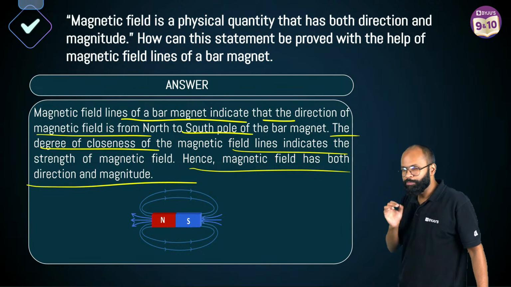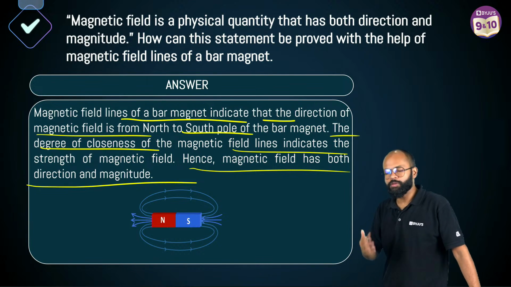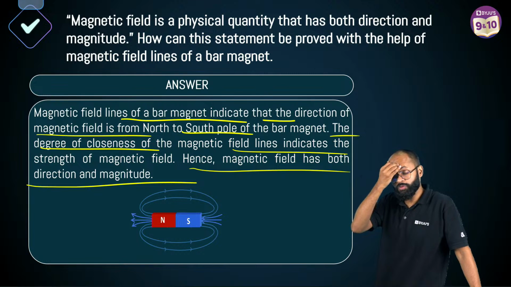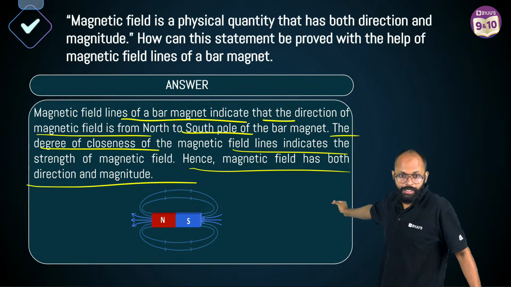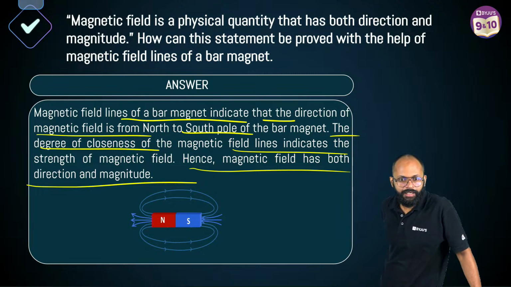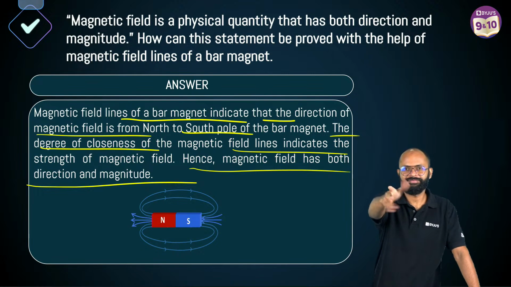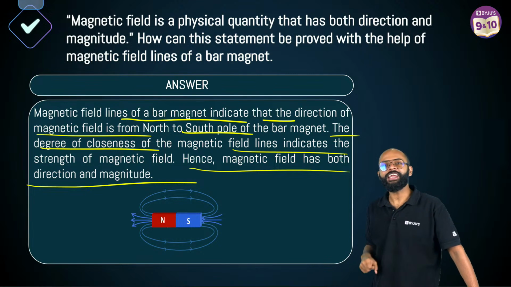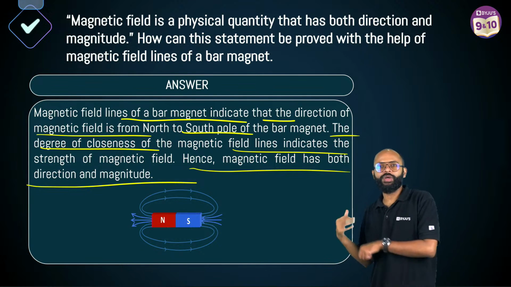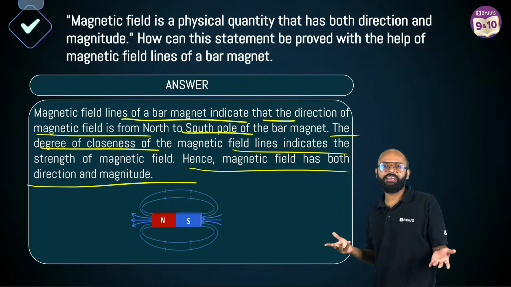I know many students were not able to figure out, sir इसमें लिखना क्या है? This is good, correct? Yes, है ना? Vector, that's true. Indirectly properties पूछा है, you are right. Devanshu is actually right, बच्चों. Indirectly in this question, they are asking property of magnetic field. Simple, right?